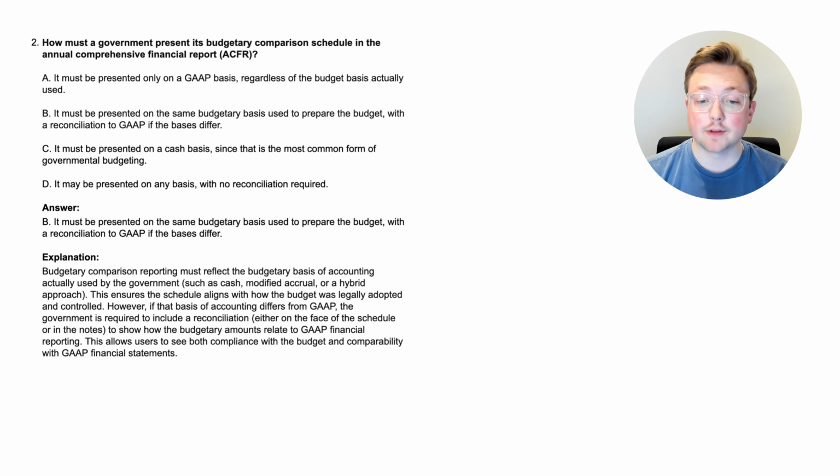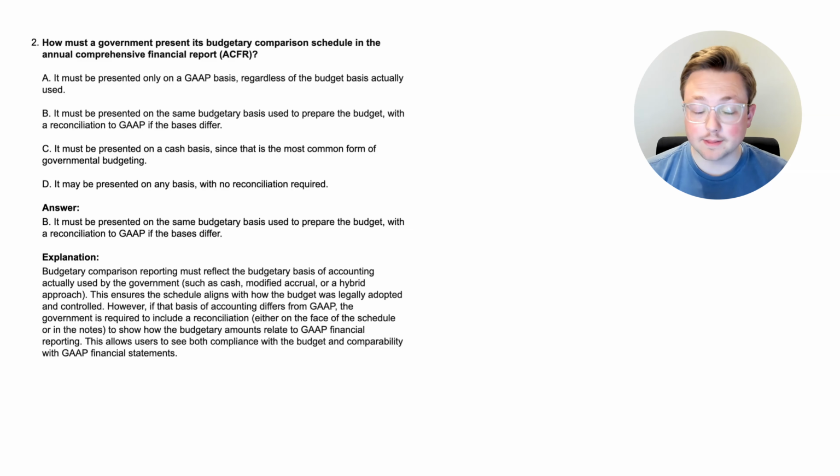However, if that basis of accounting differs from GAAP, the government is required to include a reconciliation, either on the face of the schedule or in the notes, to show how the budgetary amounts relate to GAAP financial reporting. This allows users to see both compliance with the budget and comparability with GAAP financial statements.